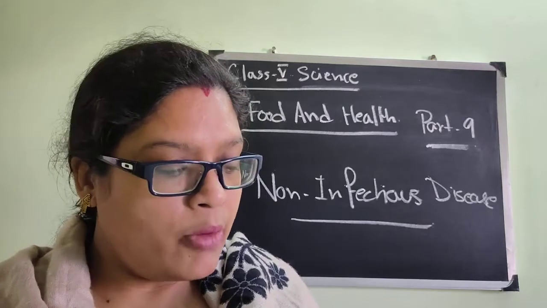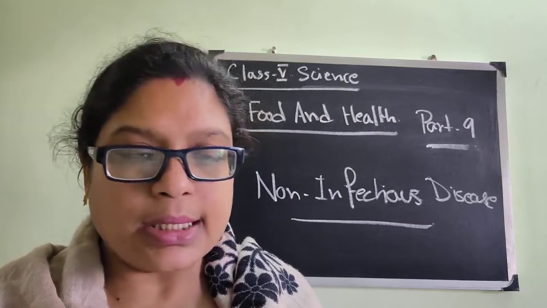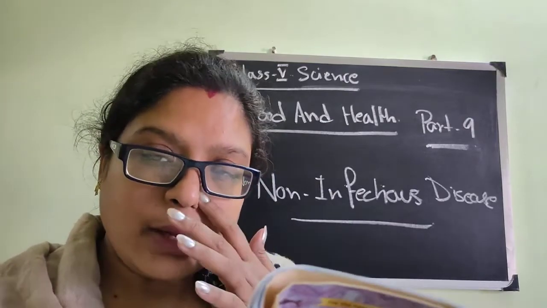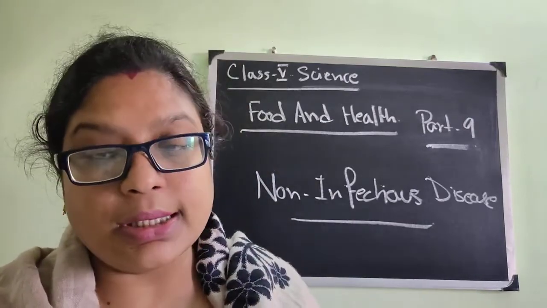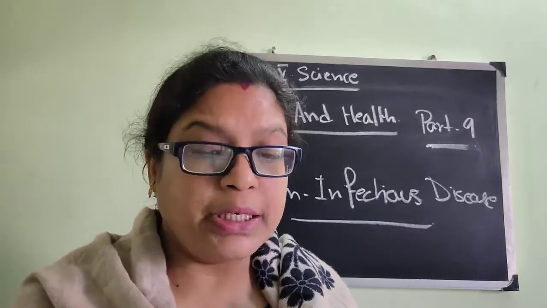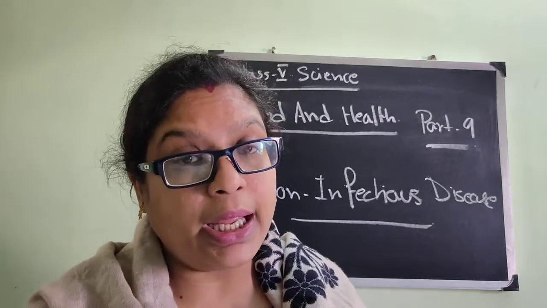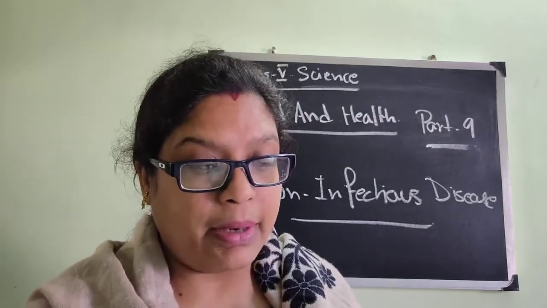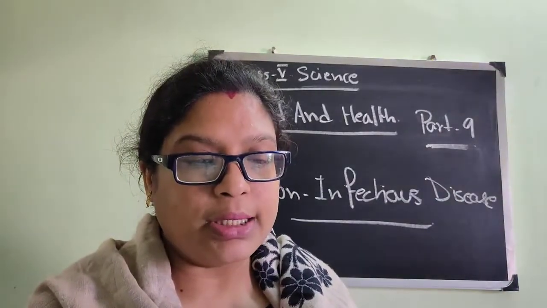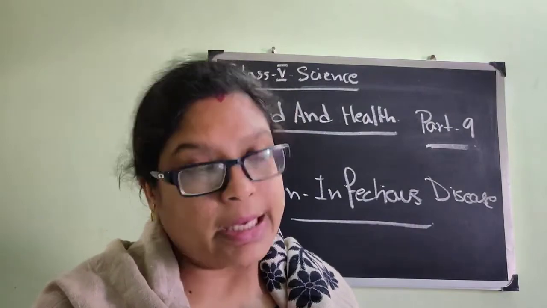So this is all from this place. You will read the deficiency diseases and the important vitamins and minerals and their deficiency diseases. This part is mainly important for your objective. Like vitamin A, what is the deficiency disease of vitamin A? If I ask you, you have to write night blindness. Or if I ask you what is the deficiency disease of calcium, you have to tell soft bones and weaknesses.